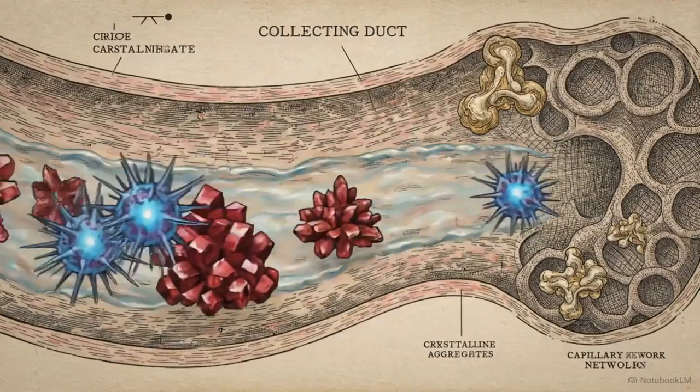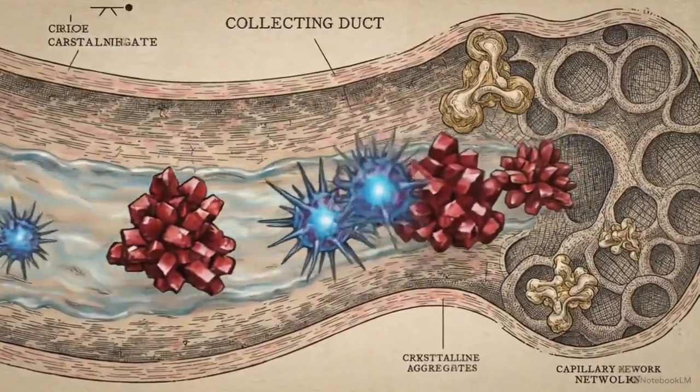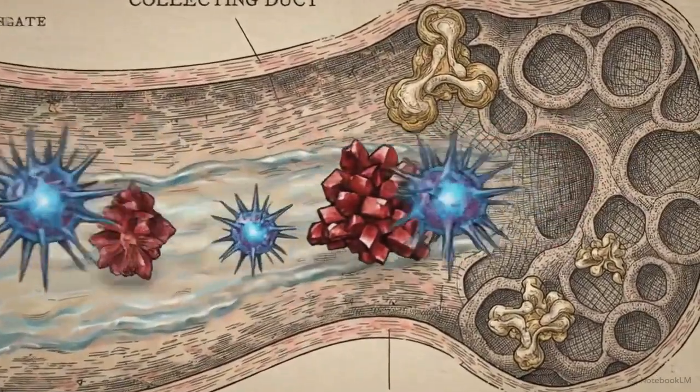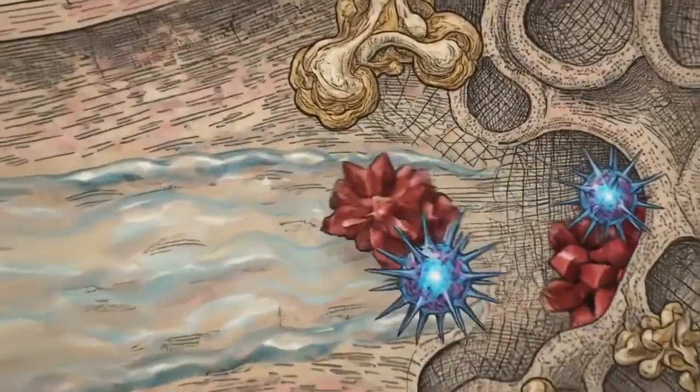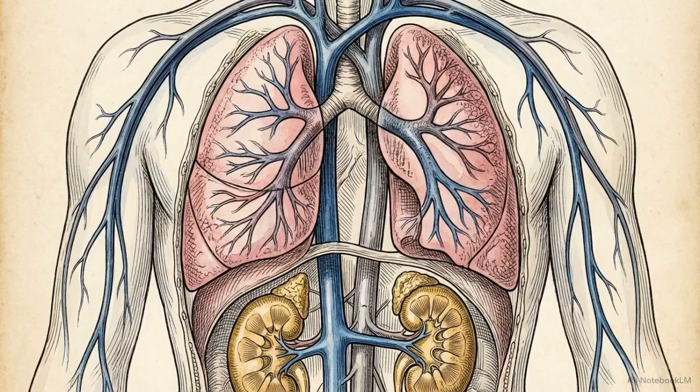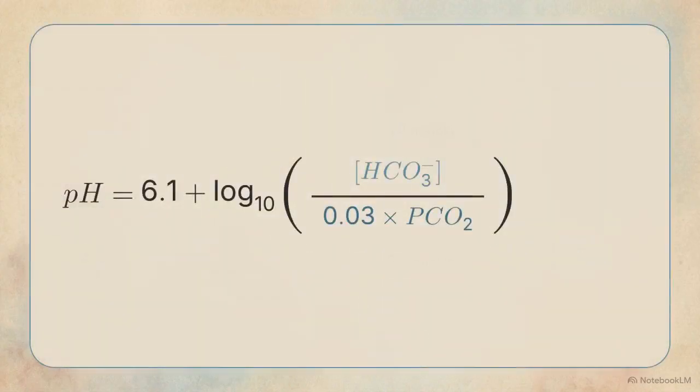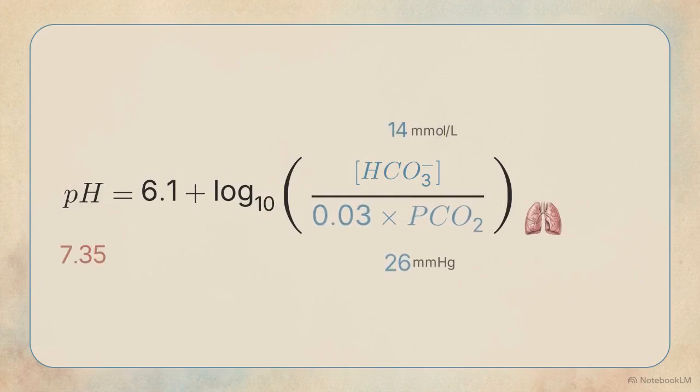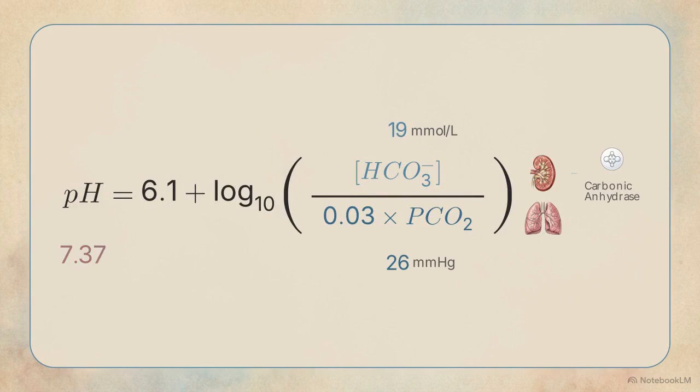Strictly through the excretion of titratable acids and ammonium, the kidney permanently clears the fixed acid load and mints the new bicarbonate required to survive. Zooming out to a systemic view, we observe the physiological state after several days of successful compensation. In the Henderson-Hasselbalch equation, the lungs continue to hold the carbon dioxide denominator low, while the kidneys steadily drive the bicarbonate concentration back to normal levels, resolving the pH.